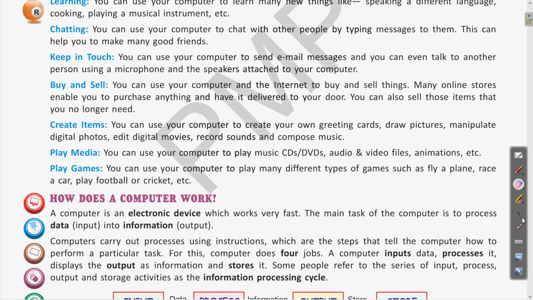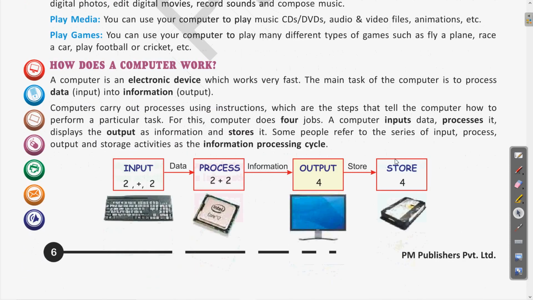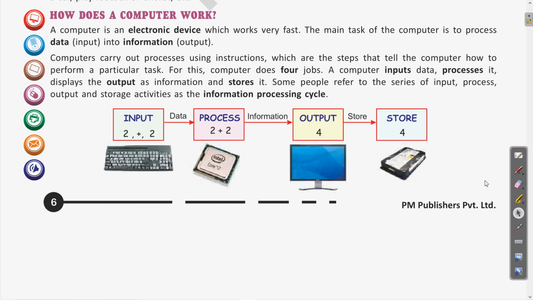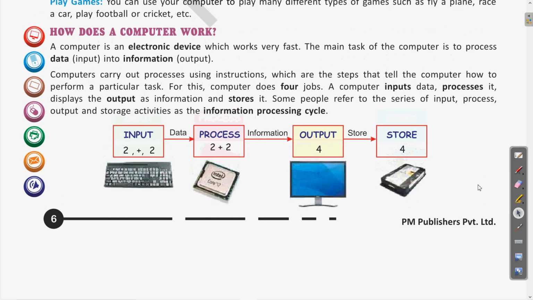So let us see how the computer works. A computer is an electronic device which works very fast. The main task of the computer is to process data into information. Here is a very basic diagram to demonstrate the steps involved in the working of a computer. So let us read this also.